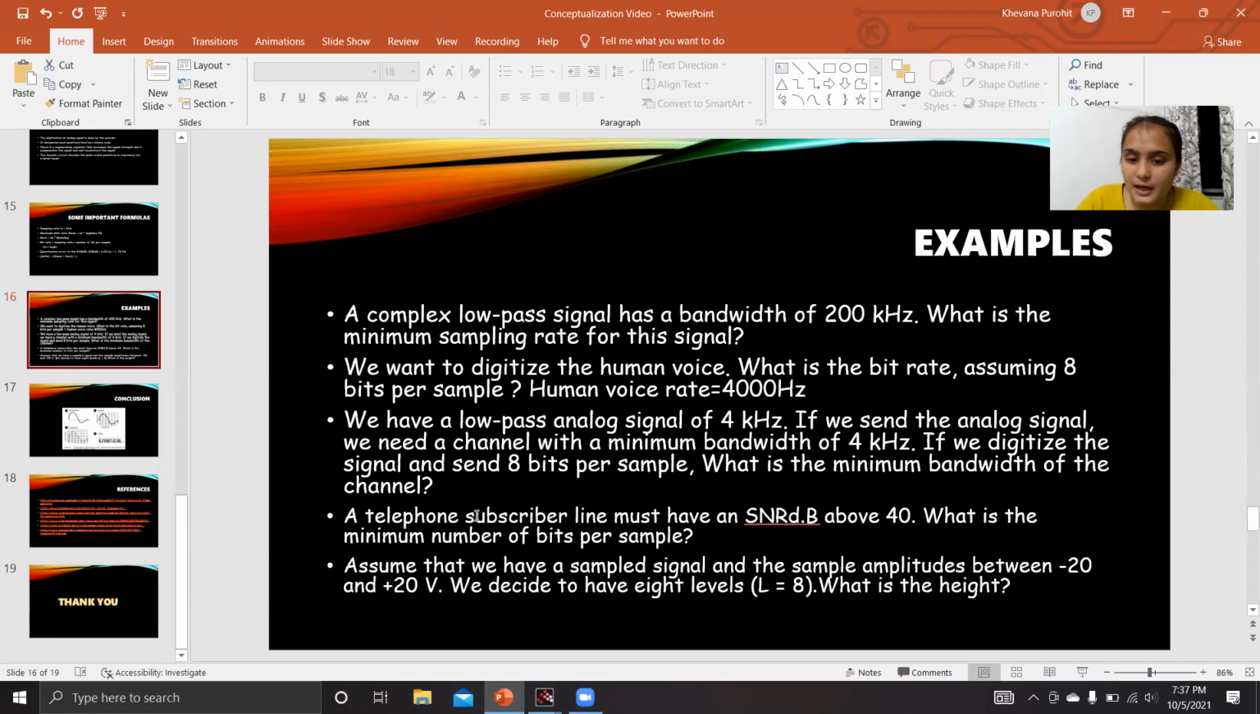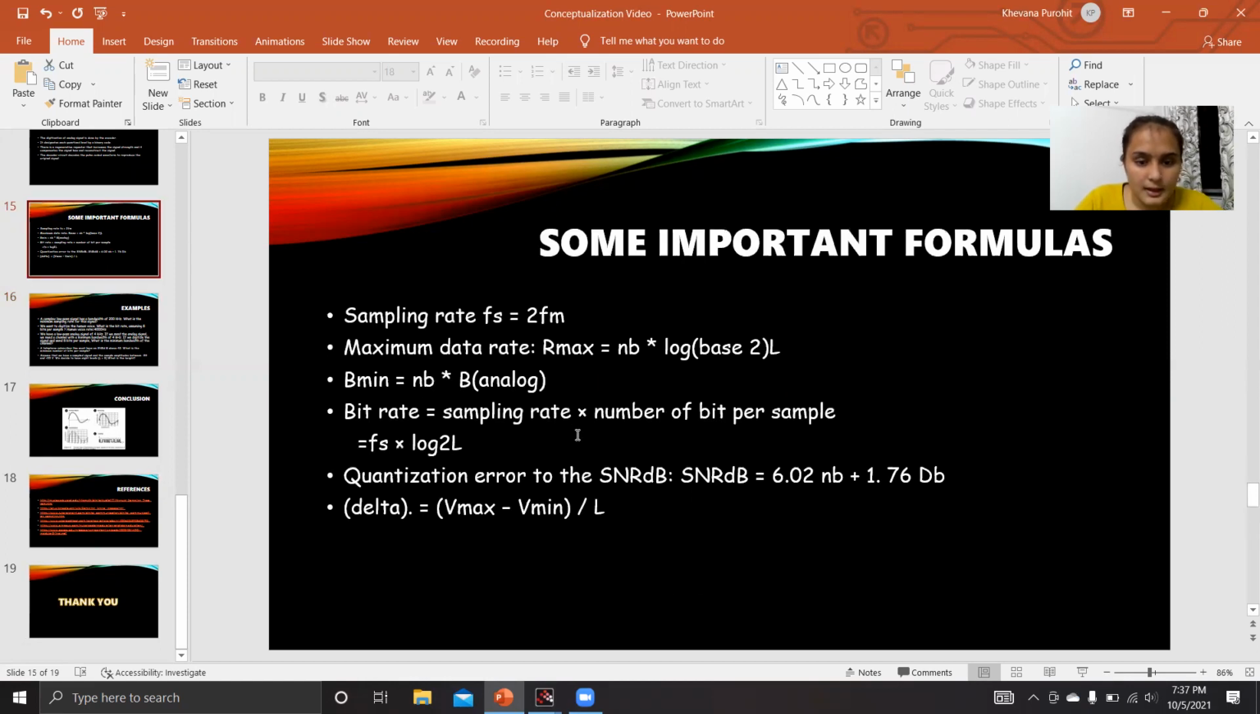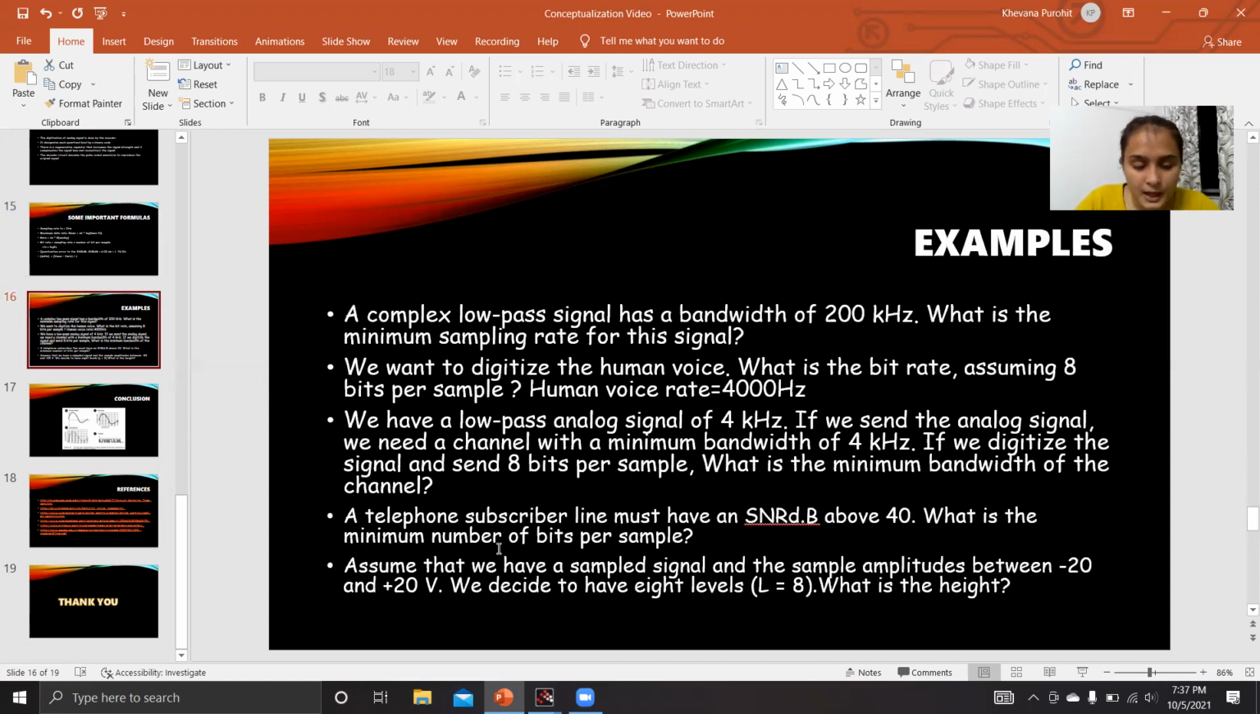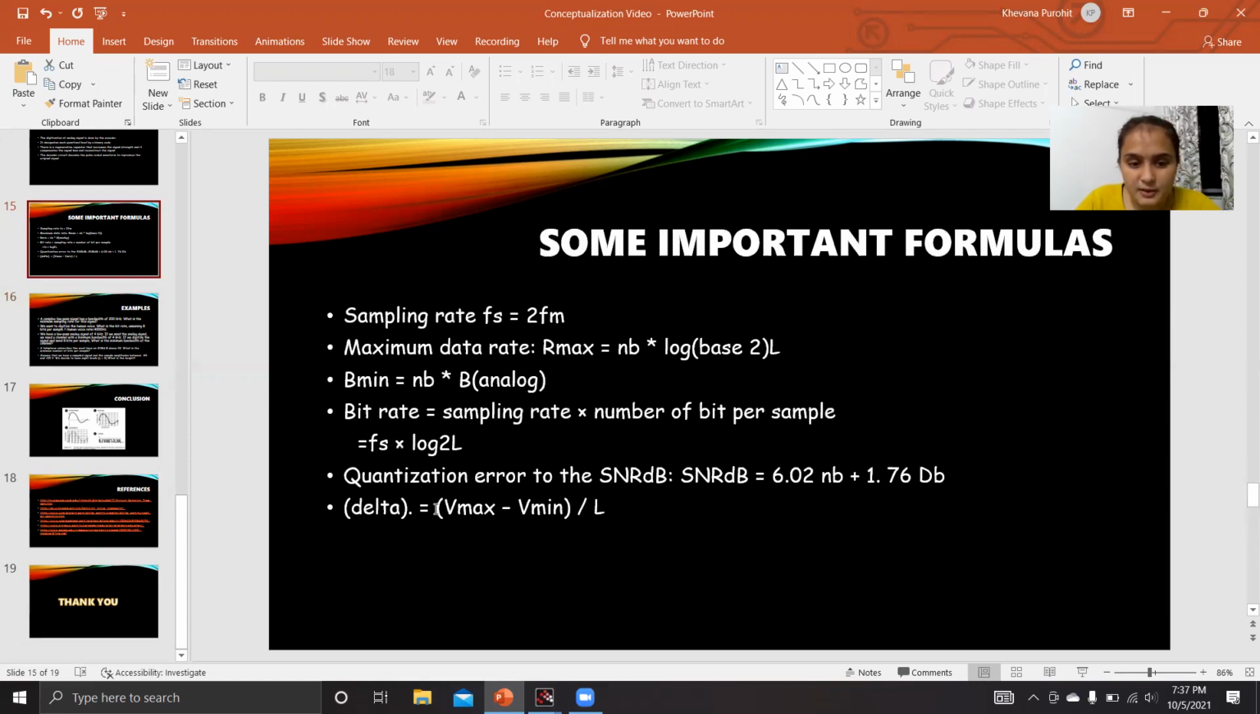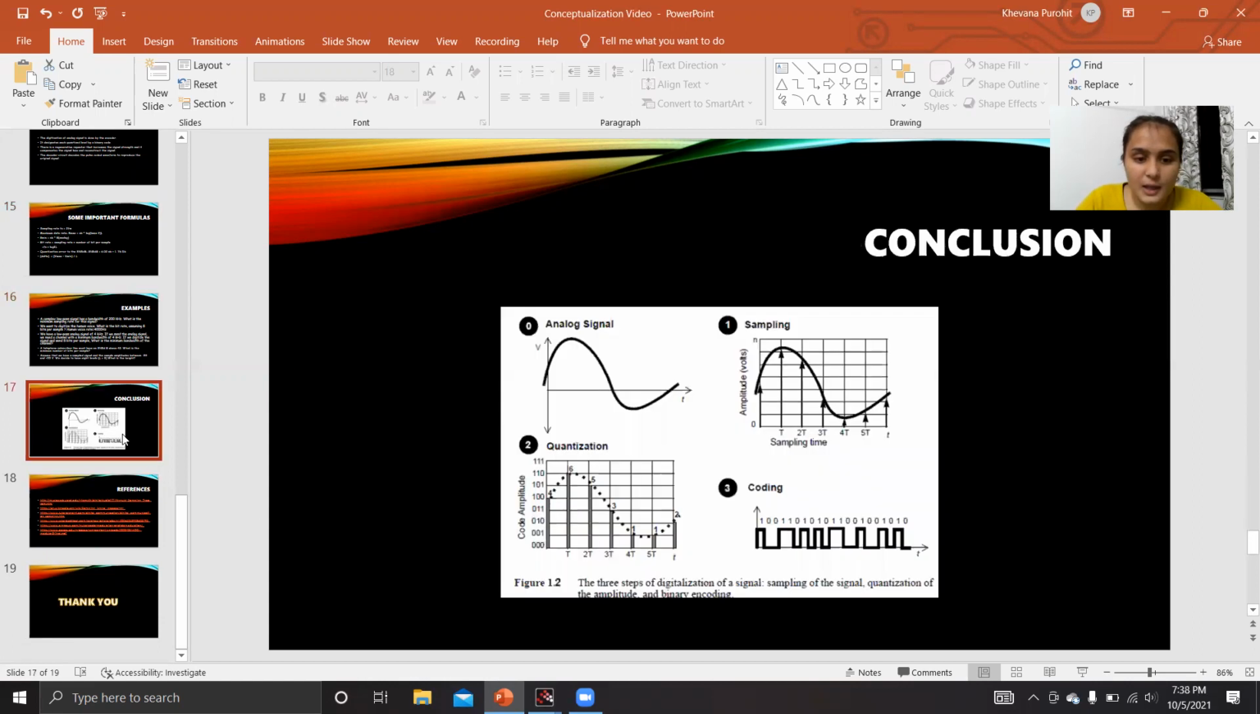A telephone subscriber line must have an SNR dB above 40. What is the minimum number of bits per sample? As we have seen, we only need the number of bits, so we can put in the rest of the entities and get it. Assume that we have a sample signal and the sample amplitude is between -20 and +20. We decide to have 8 levels. What is the height? As we put all the parameters in this, we will get the height, which is delta. So this is all about PCM.